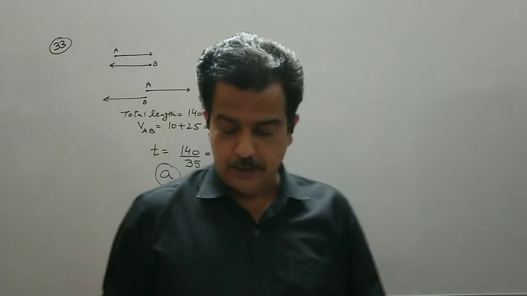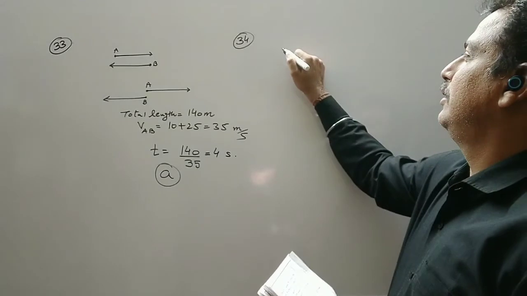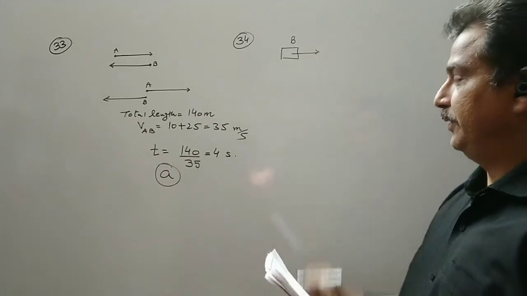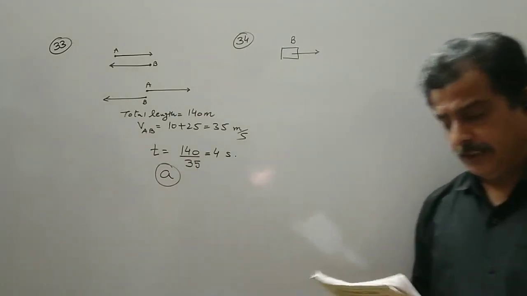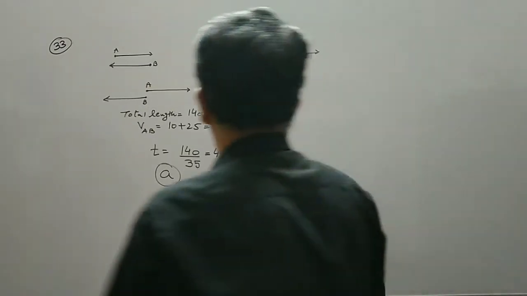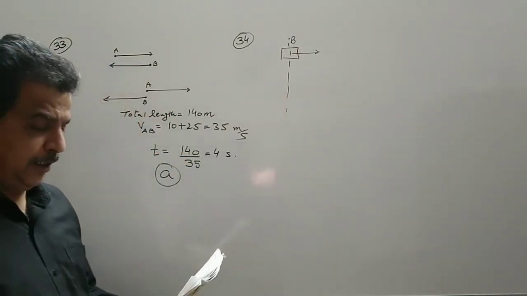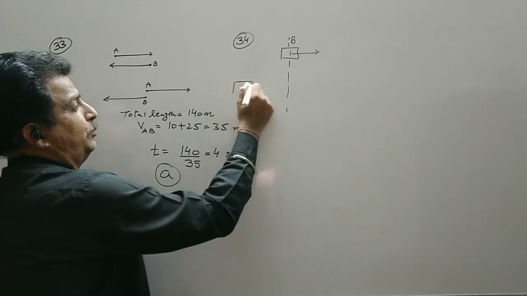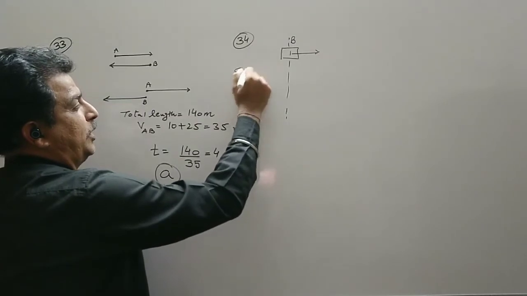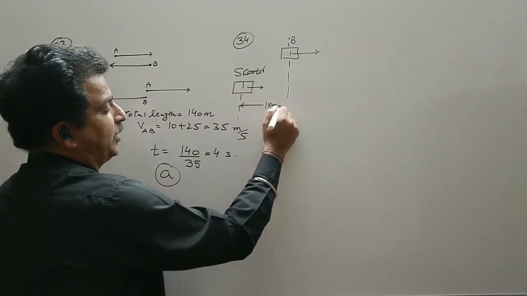Then question number 34. A bus is moving with a speed of 10 meters per second on a straight road. So let us take this as the bus. And a scooterist wishes to overtake the bus in 50 seconds. स्कूटर वाला इसके पीछे है. कितना पीछे है? 1 किलोमीटर. So let us assume this is the scooterist. Distance is measured from center to center. दोनों के बीच का distance 1 किलोमीटर है.